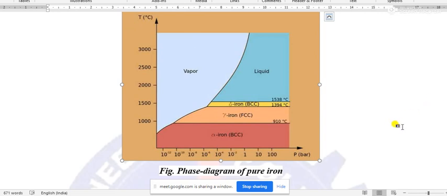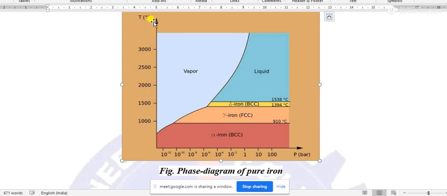In a one component phase diagram there are two axes, one temperature axis and one pressure axis. For recapitulation, in a binary phase diagram you have one temperature axis and one component axis. Pressure is constant at one atmosphere, so there is no axis for pressure.